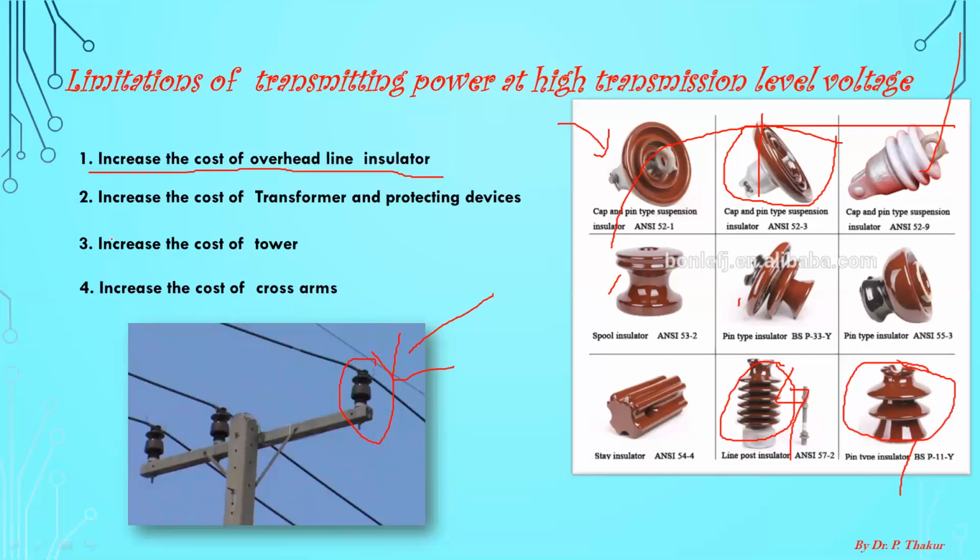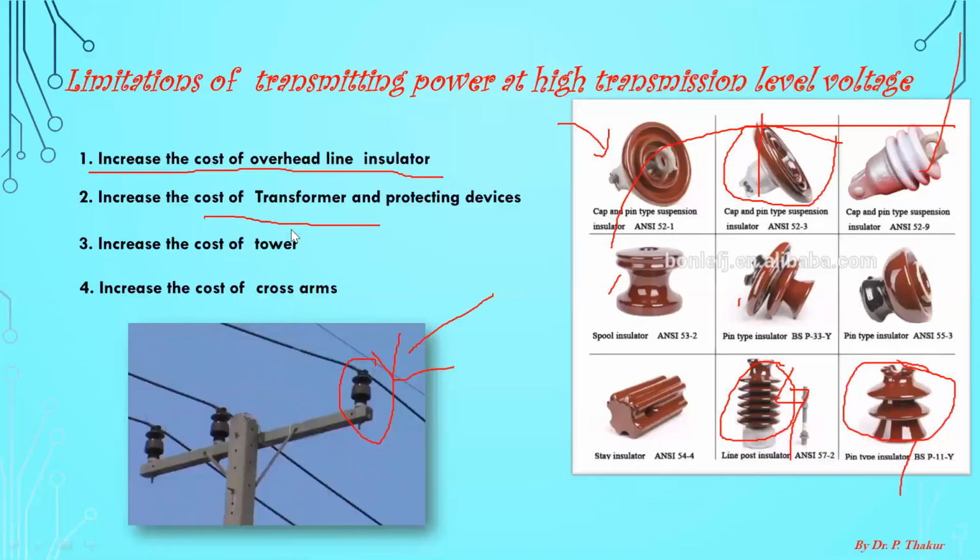The second drawback is the increase in the cost of transformer. As you increase the level of transmission voltage, the cost of insulator and the cost of protecting devices are all increased, and ultimately this makes your power system uneconomical.